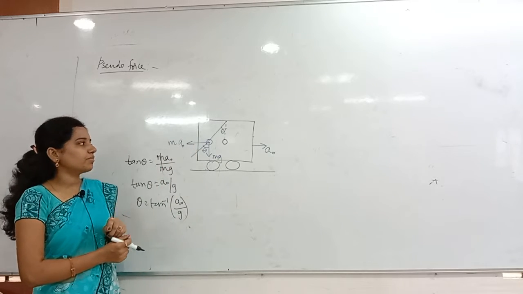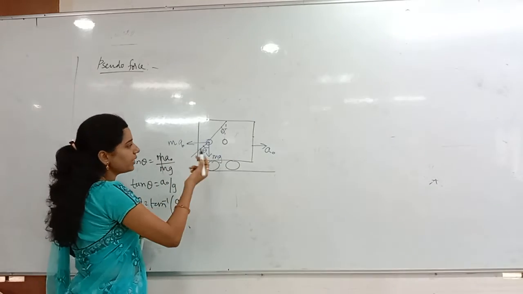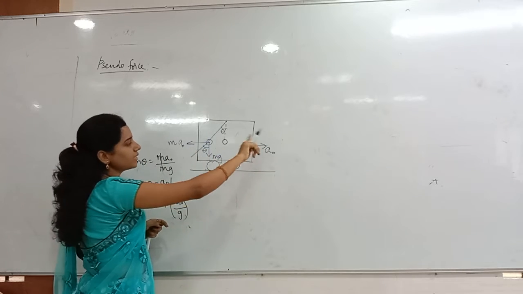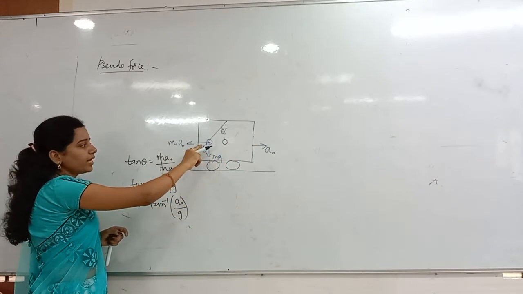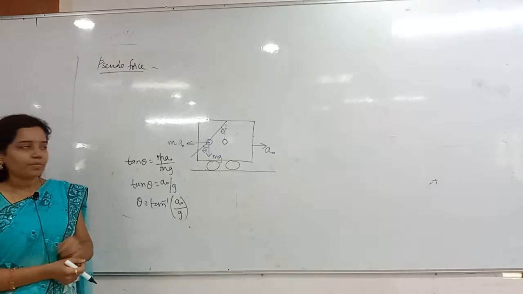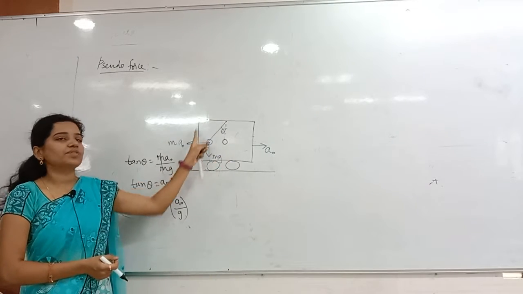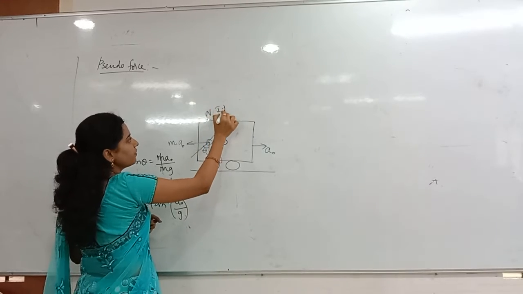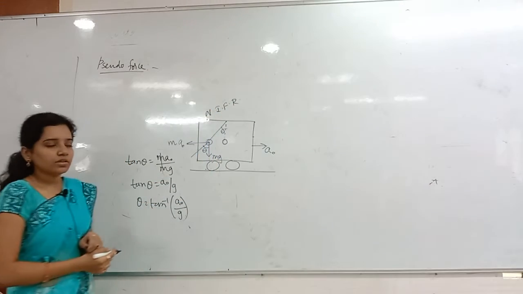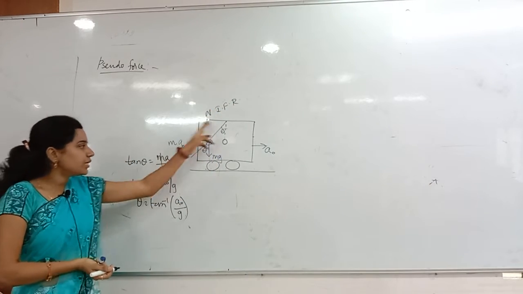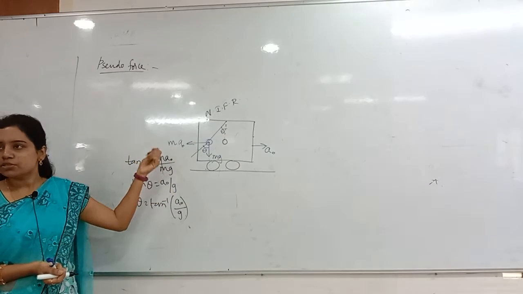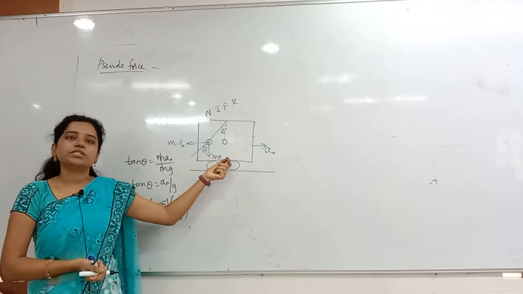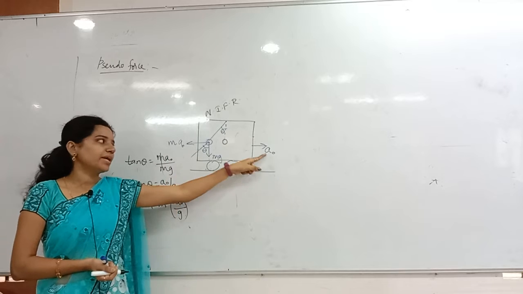Whenever the car is accelerating, there will be an experience of pseudo force, because it is accelerating. This is which frame? The non-inertial frame of reference. In a non-inertial frame, pseudo force will exist, always opposite to the applied acceleration.